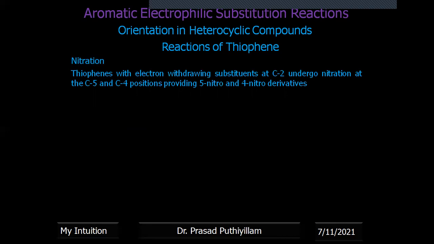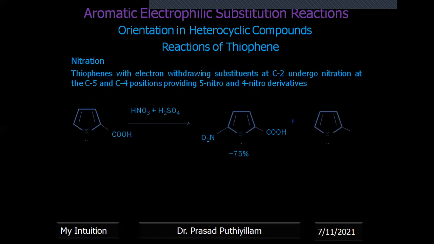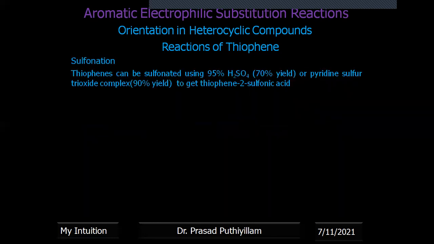Now thiophene with an electron withdrawing substituent. The reaction tells everything. An electron withdrawing substituent like COOH will give the 5-nitro or even 4-nitro derivative. But 5-nitro is the major product, 75%. If you write the major product, that will be sufficient, but if you know, you can write the minor product also.